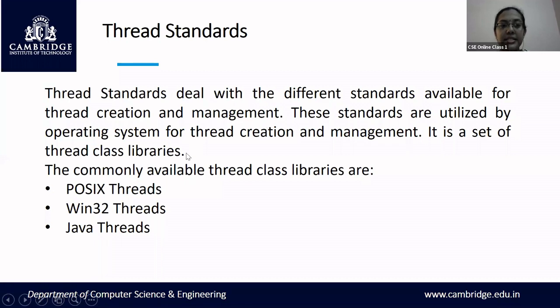So what are the three different standards? One is called POSIX threads. Usually the Unix platform makes use of the POSIX APIs or POSIX threads. Windows operating systems make use of the Win32 threads. And the most familiar one that you have already come across in your OOC or Java subject is Java threads. Now we'll see exactly how these threads are created and how they are managed.